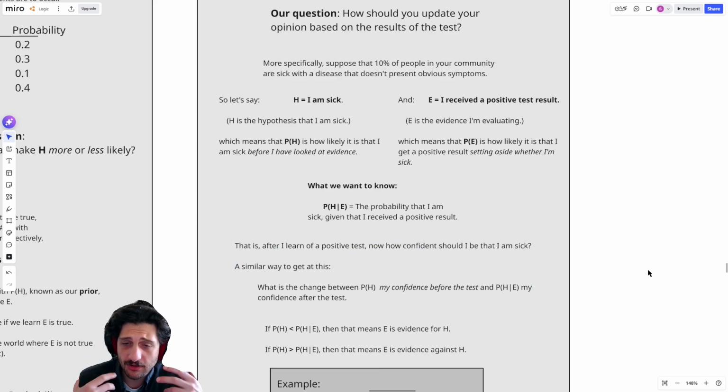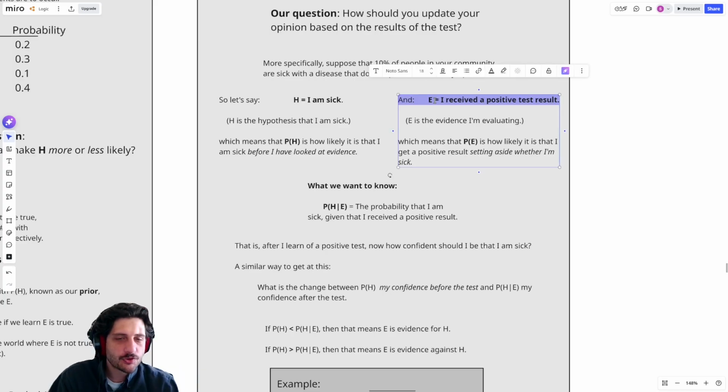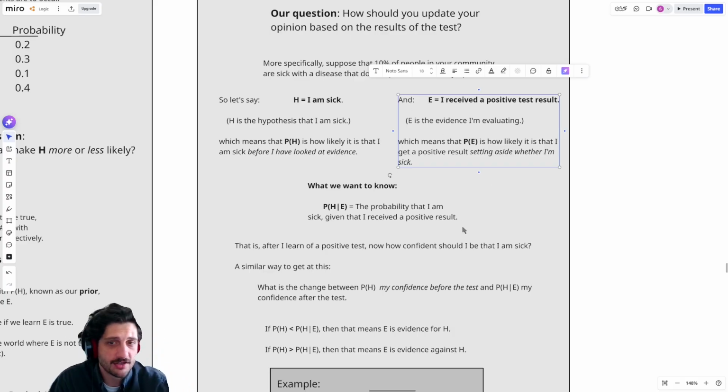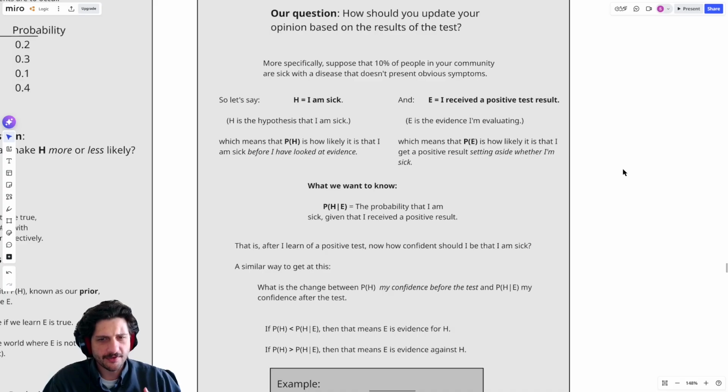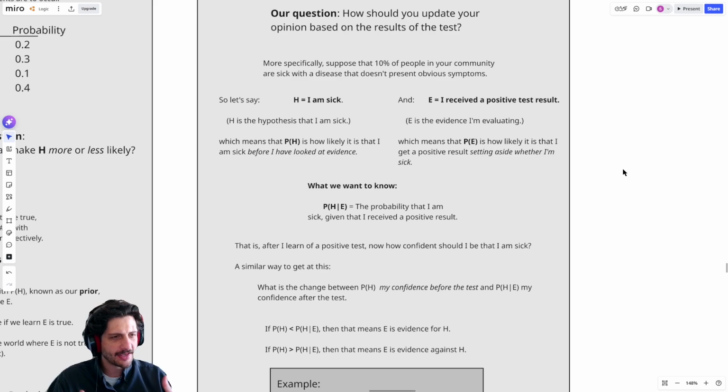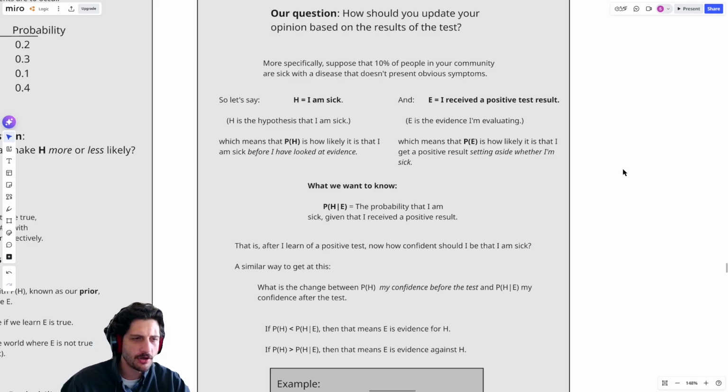Now, I shouldn't be guaranteed. No tests are perfect. Any test we take in medicine or wherever, right, there's always a possibility it gives us a positive result even though we actually don't have that condition. Or it might give us a negative result even when we really do have that condition. So just getting a positive result doesn't definitively tell you that, yep, you are sick no matter what. And just getting a negative result doesn't tell you that, yep, you're healthy no matter what. This is why we look at things like false positives and false negatives. We want to know how likely is it that I actually am sick given that I've received this positive result.